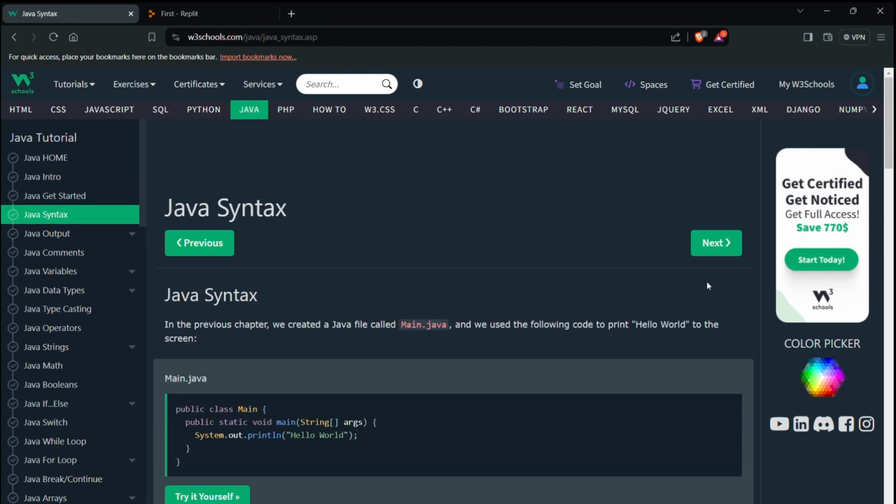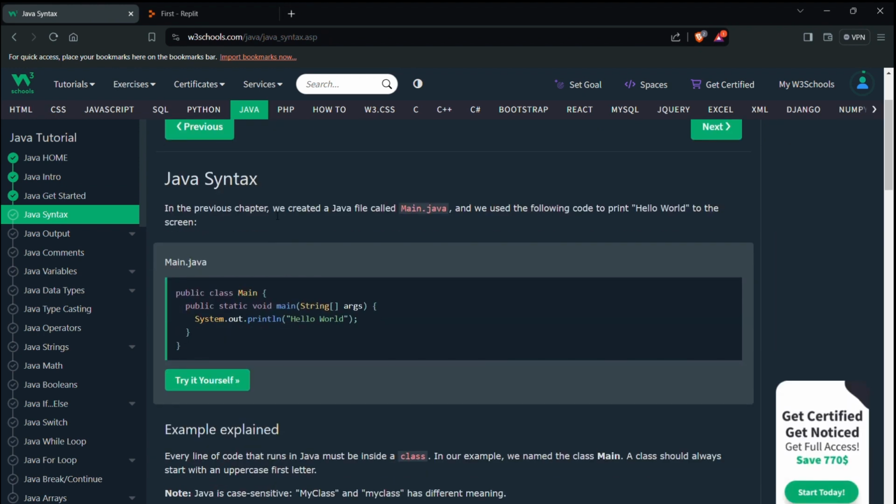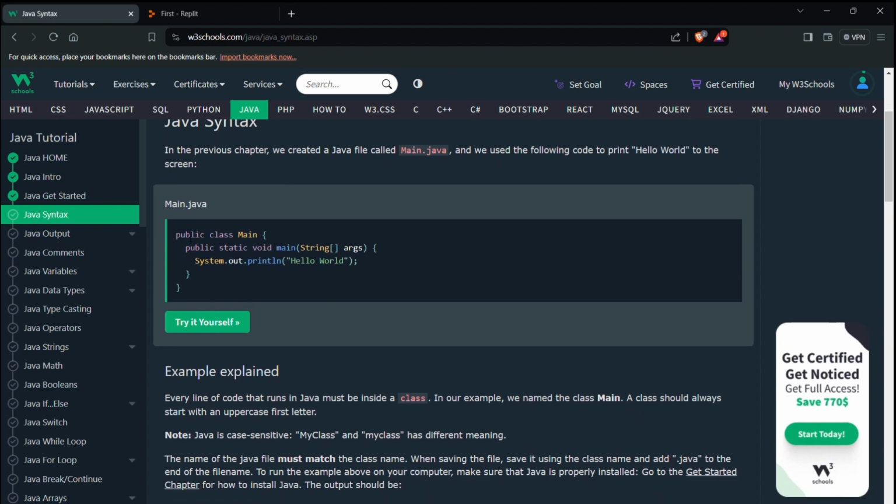Okay, let's go to the next chapter, Java syntax. In the previous chapter, we created a Java file called main.java and we used the following code to print hello world to the screen. Public class, the class name, and public static void main, which we have to write, and to print out hello world we use system.out.println.